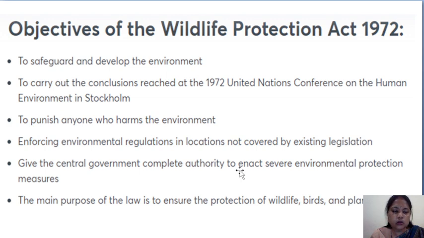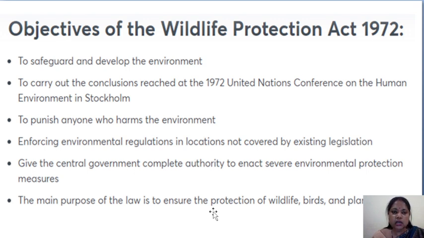So what are the objectives of the Wildlife Protection Act? The main objectives of this act are to safeguard and develop the environment, then to carry out the conclusions reached at the 1972 United Nations Conference on the Human Environment in Stockholm, then to punish anyone who harms the environment, then enforcing environmental regulations in locations not covered by existing legislation, and to give the central government complete authority to enact severe environmental protection measures.